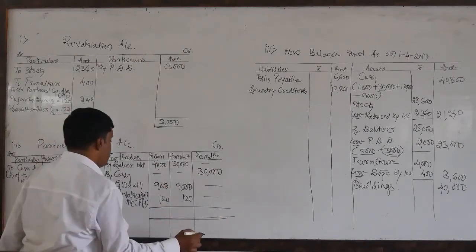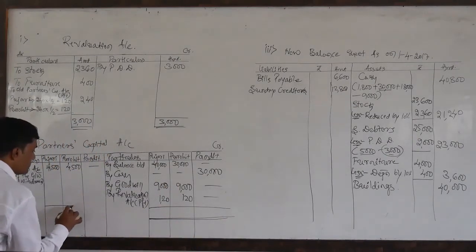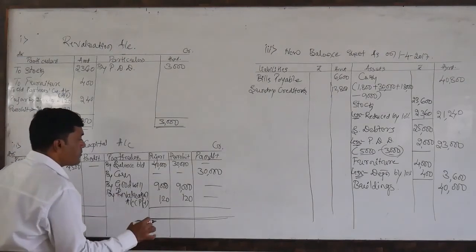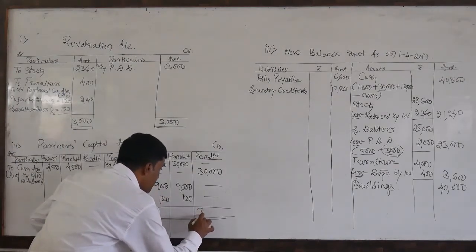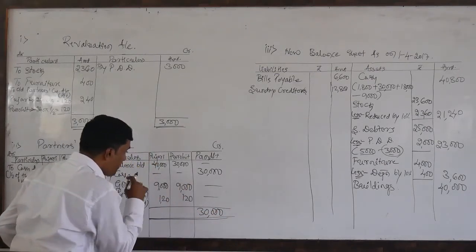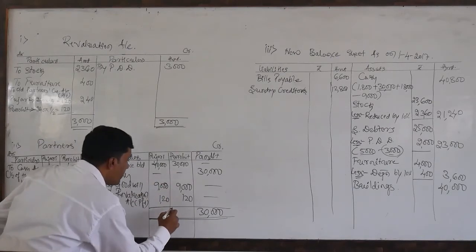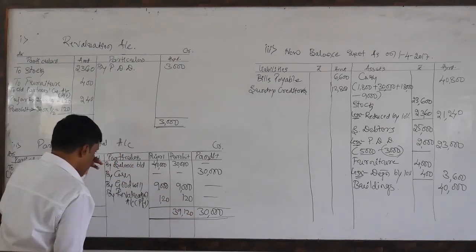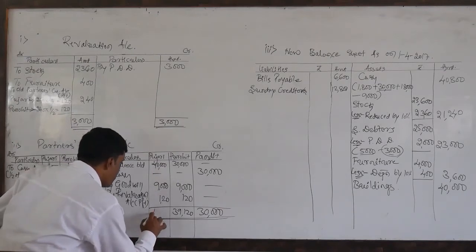The total, we need to make the totals on the credit side first, because it is the highest amount, 39,120. This one is 49,120.